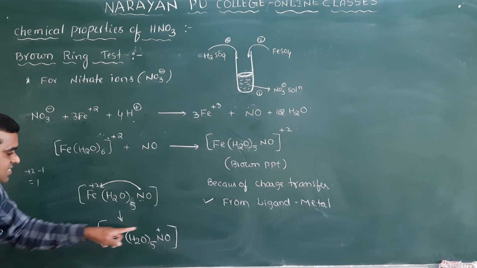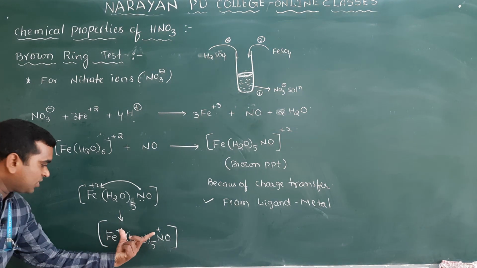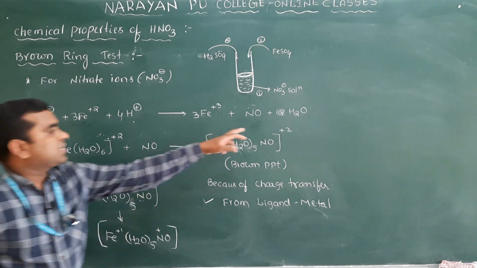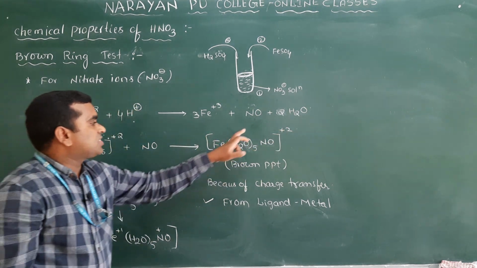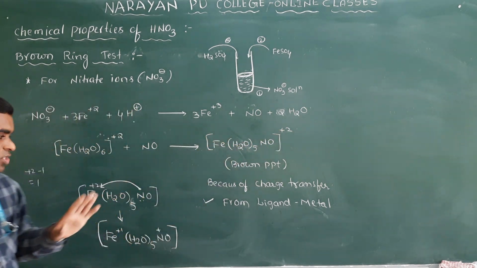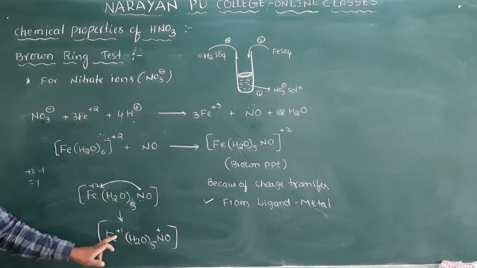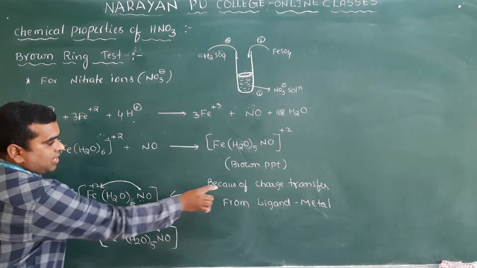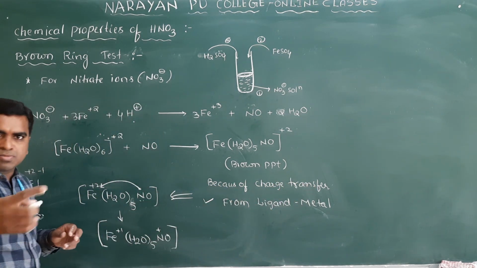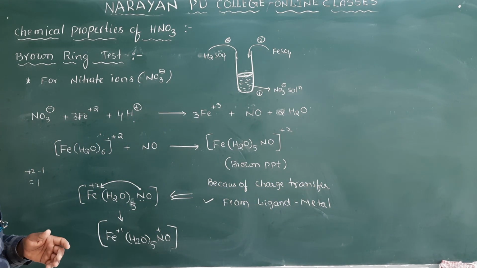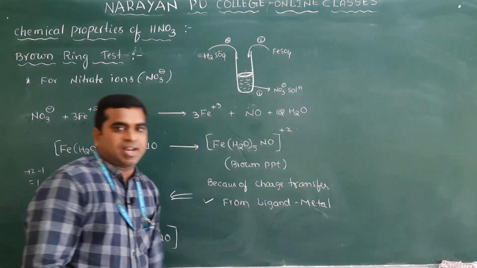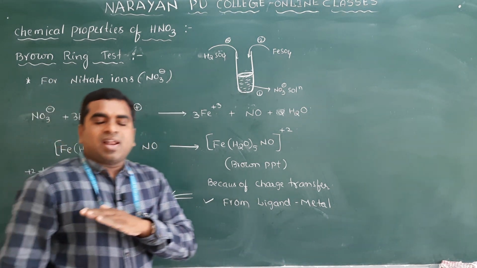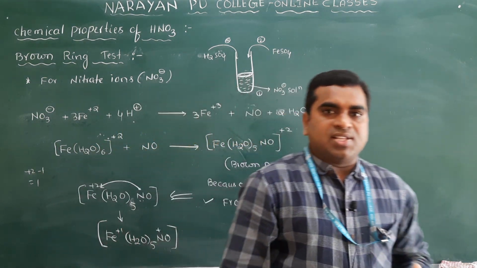So here 1 plus is there and here 1 plus is there. So this is the actual compound. Don't think that the oxidation state of iron here is plus 2. It is not plus 2, it is plus 1. Why? Because of charge transfer. Charge means electron transfer here, electron having charge. From where to where? Ligand to metal. And this is about the chemical reactions of HNO3.